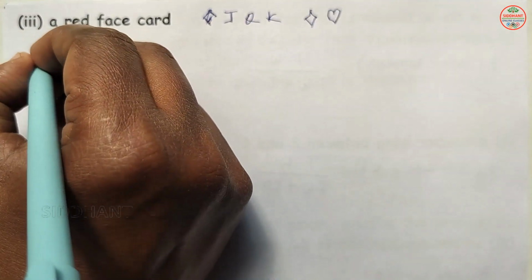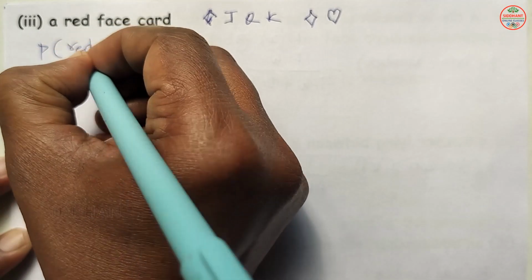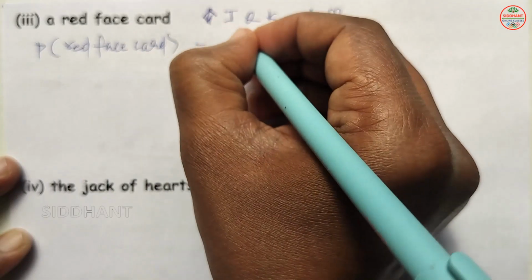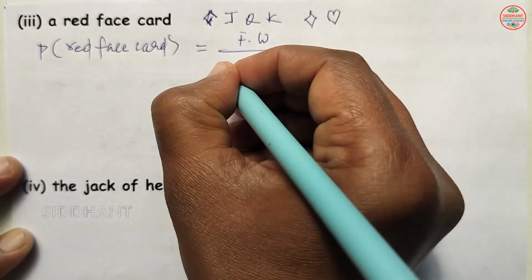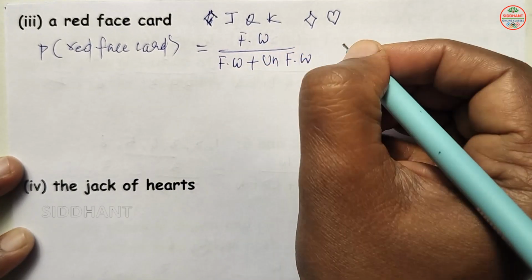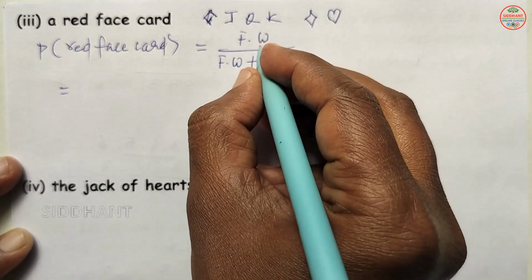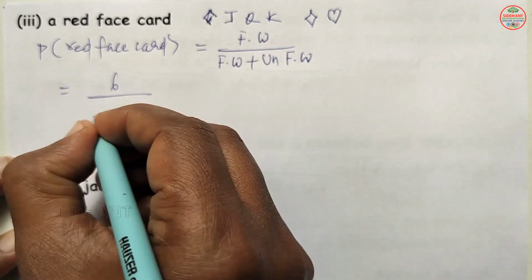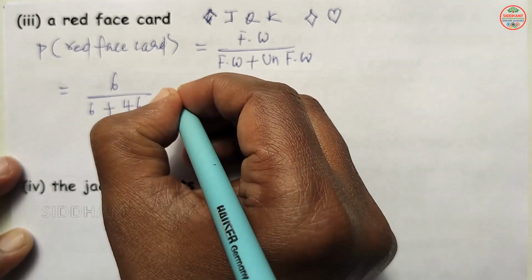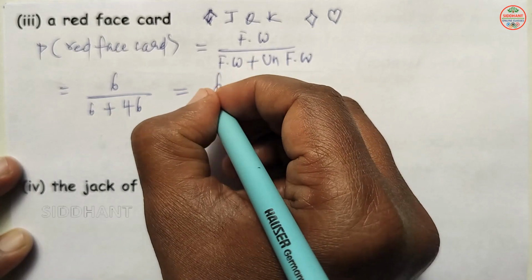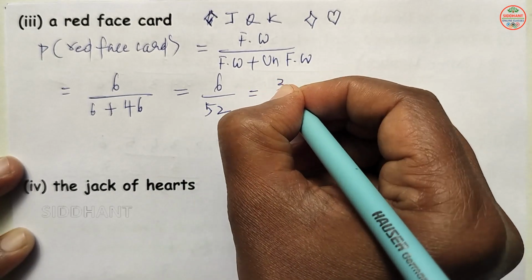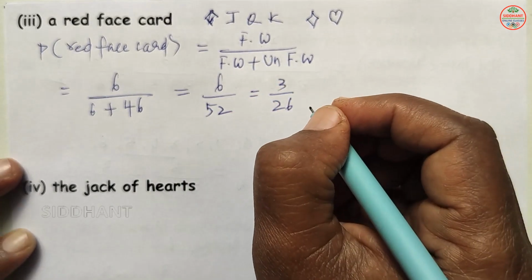So probability of red face card will be favorable ways by favorable ways plus unfavorable ways. Favorable ways, how many will be there? 6 by 6 plus unfavorable ways, how many will be there? 46. So that will be 6 by 6 plus 46, that will be 52. So that is equal to 3 by 26 here.